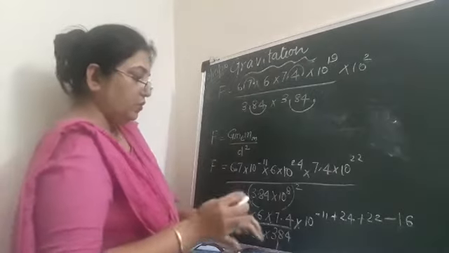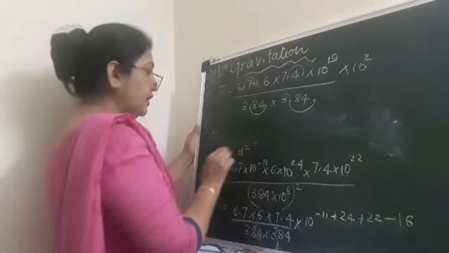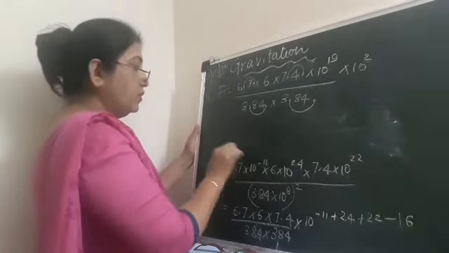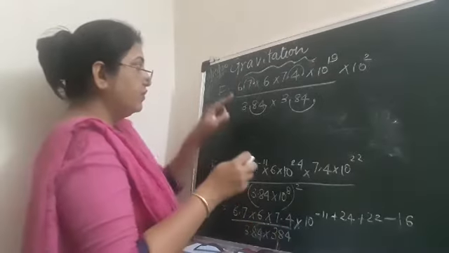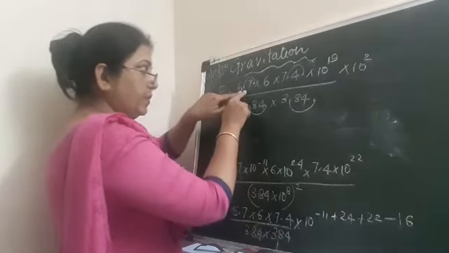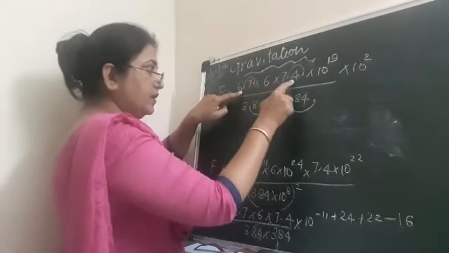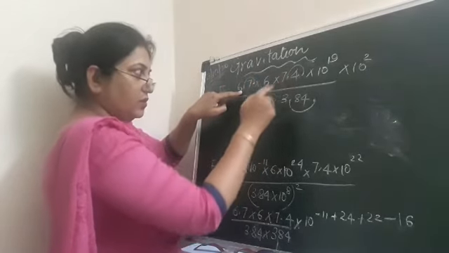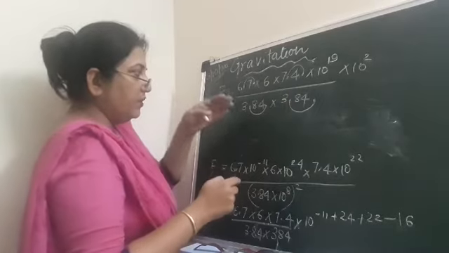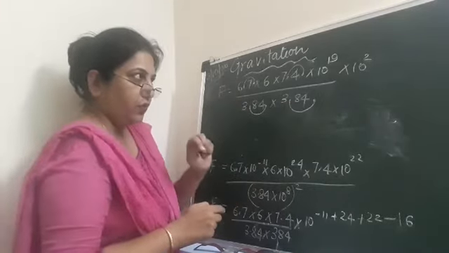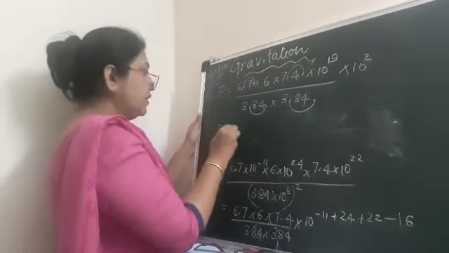Now you will solve this entire thing, and I know it is not so easy. So you will first multiply 67 into 6 into 74, and then you can first simplify, cancel also, and then divide it by 384 and 384, and that will be the answer in newtons.